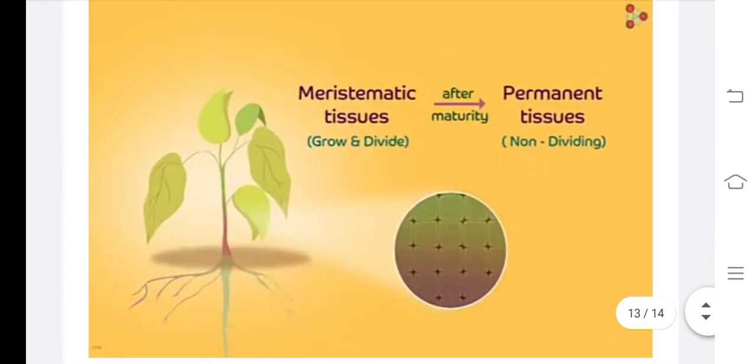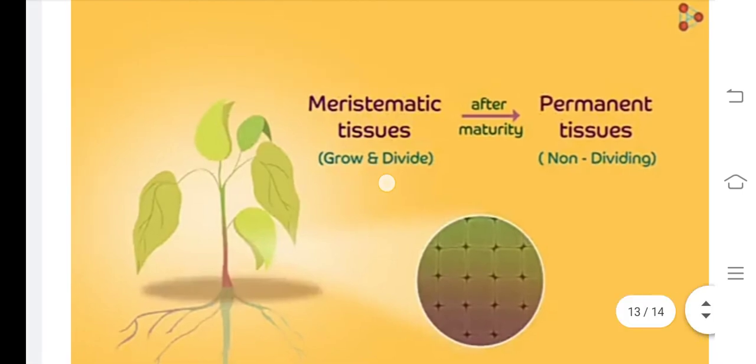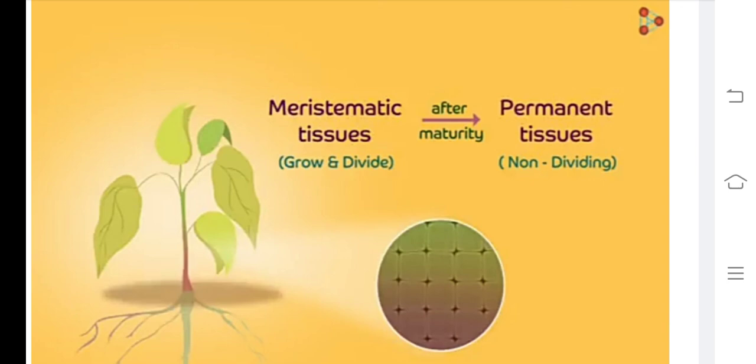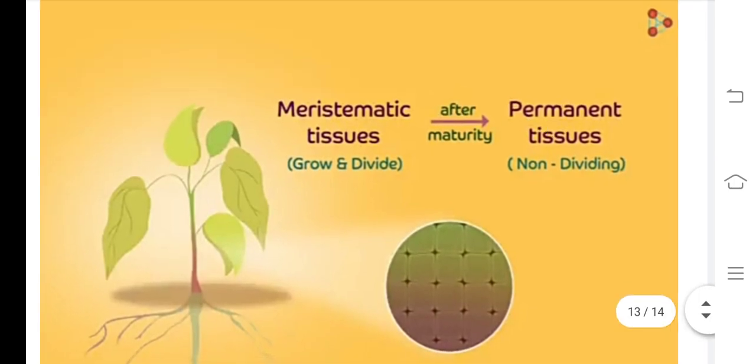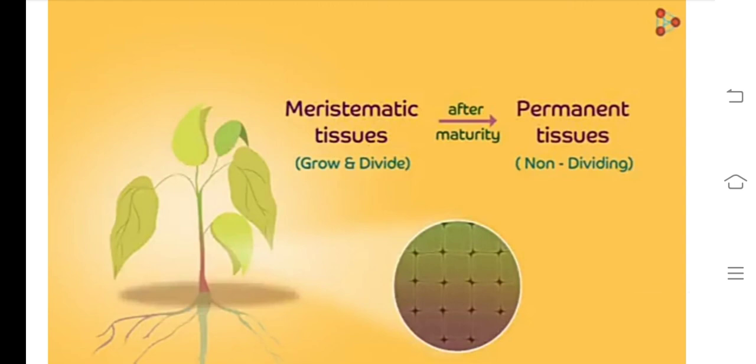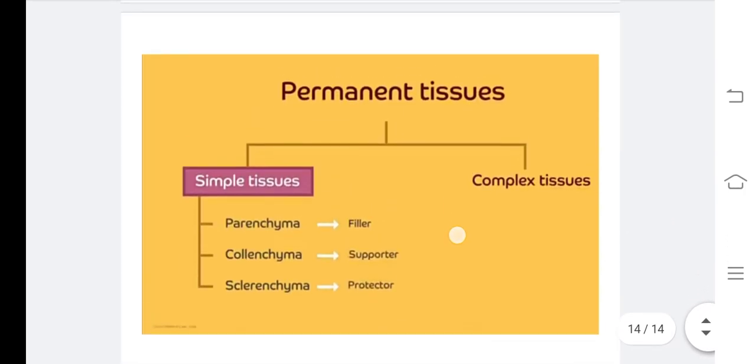I hope you understand, children. Observe this slide. Meristematic tissue, what do you have to remember? Meristos is a Greek word that means divide. The cells divide, and what is the use of division? It helps for growth. So meristematic tissue helps in growth and development. After some time, after maturity, meristematic tissues are converted into permanent tissue. They are not going to divide further. In the next class, I would like to explain the types of permanent tissue. I hope that is clear, children. Okay, thank you.